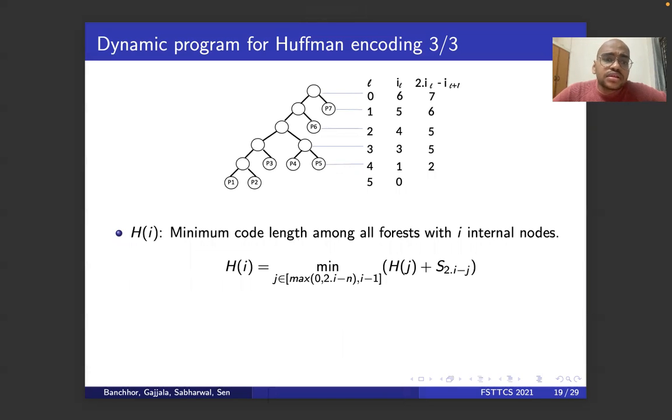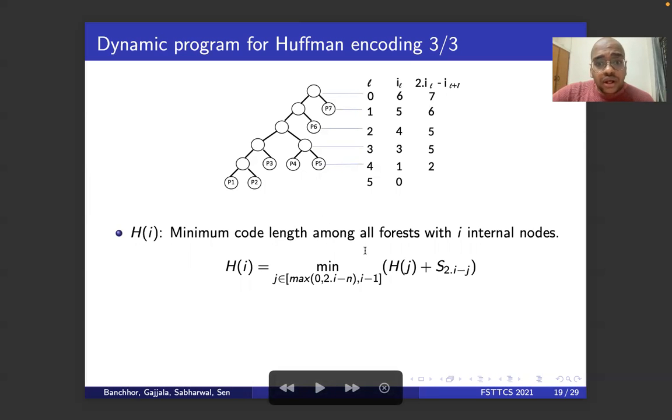Now using this, we know there is an order n squared algorithm for Huffman using DP, but this algorithm was proposed for a parallel version. This dynamic program works in the following way. H of i is the forest with i internal nodes. Let's say consider 3 internal nodes.